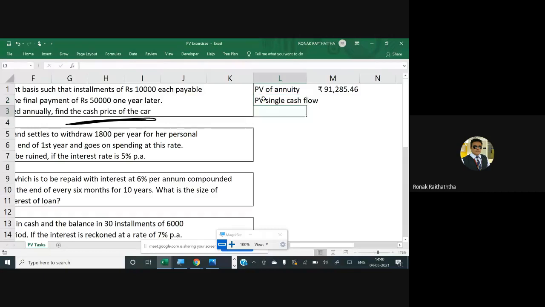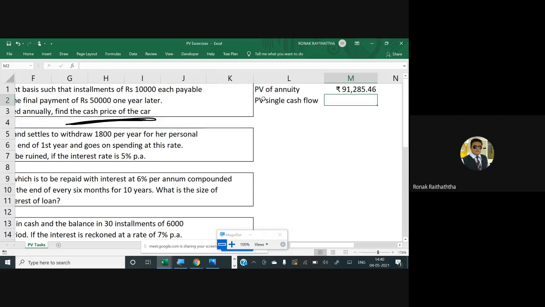PV of single cash flow will be found. Let's consider that 50,000 rupees as a single cash flow. So instead of PMT, I would be using the FV to get the PV in this case, because this 50,000 rupees would be the future value to be paid by Mr. Gaurav at the end of the 21st year. So it's not an annuity.